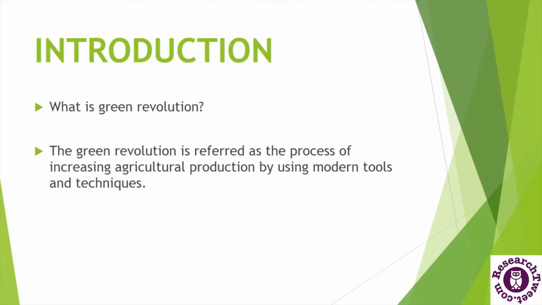So let's start with the introductory part. At first, let's understand what the Green Revolution is. It is defined as a process of increasing agricultural production by using modern tools and techniques. Basically, it was a project or process which started in the late 20th century to increase agricultural production, especially production of cereals like wheat and rice, to meet the demands of increasing population.